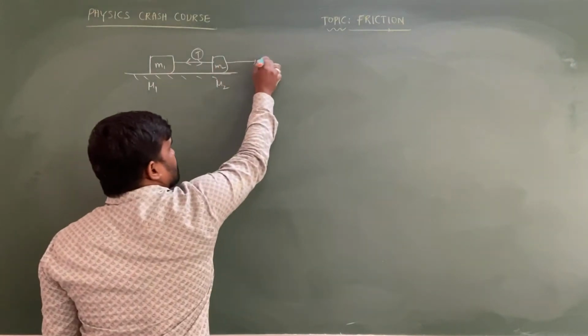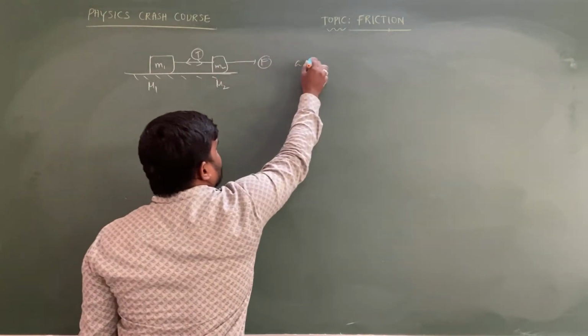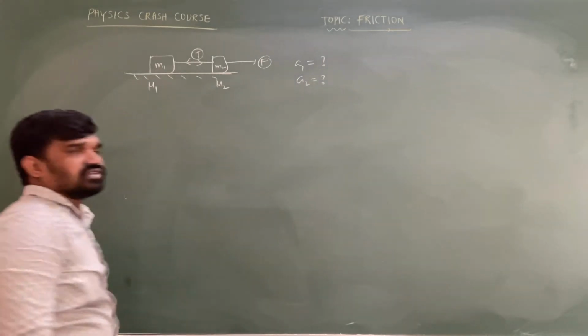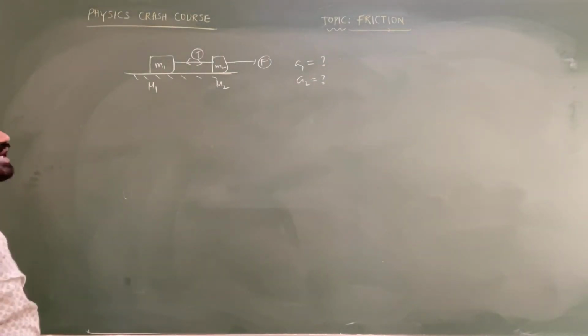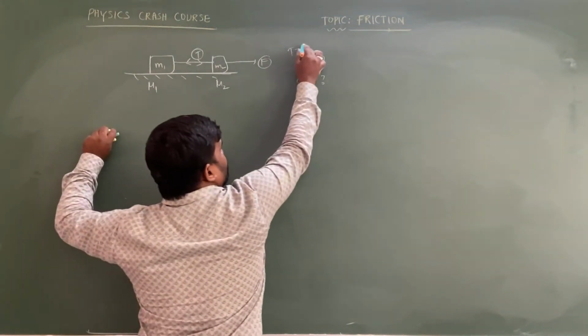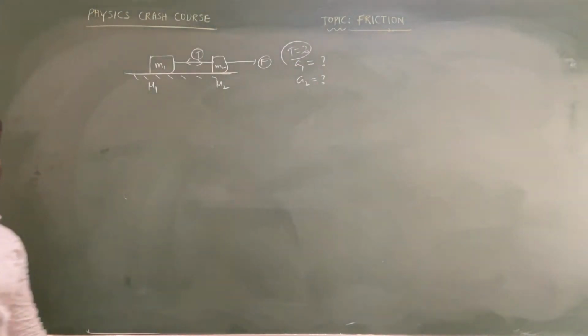Applied force F is acting on the system. Determine the acceleration of the two blocks A1 and A2. Will they have the same acceleration or different accelerations? What is the value of acceleration and what is the value of tension in the string? These types of questions they will also ask.